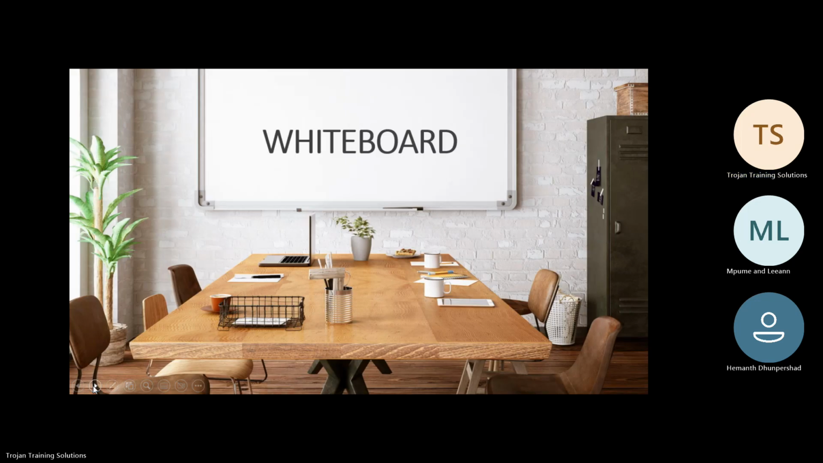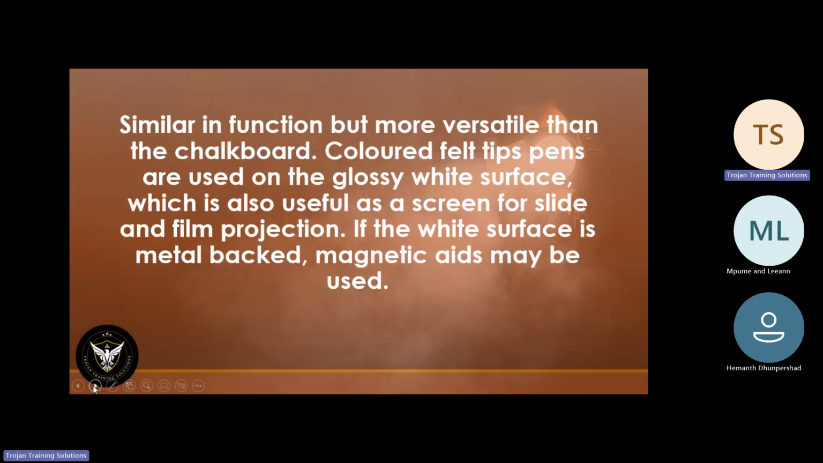Whiteboard, exactly the same as a chalkboard. The only difference is it's being used with a Koki pen. Similar in function, but more versatile than the chalkboard. Colored felt tip pens are used on the glossy white surface, which is also useful as a screen for slides and film projections. If the white surface is metal backed, magnetic aids may be used.